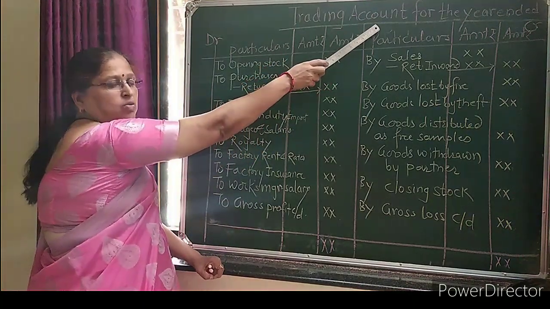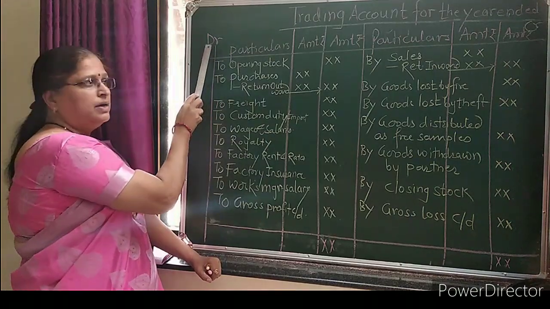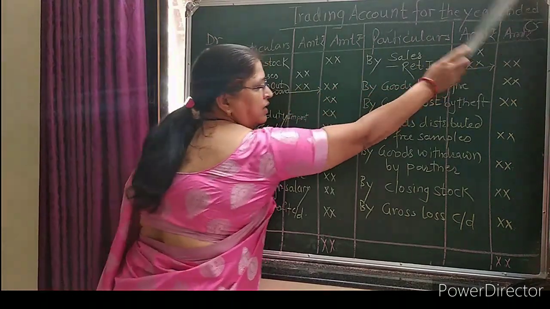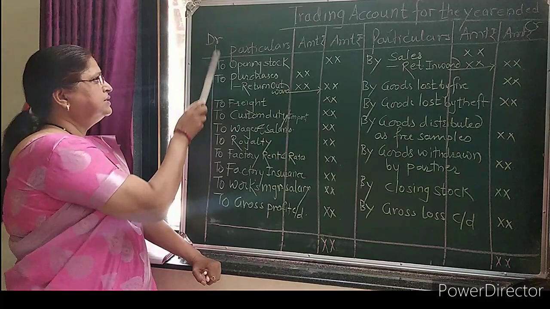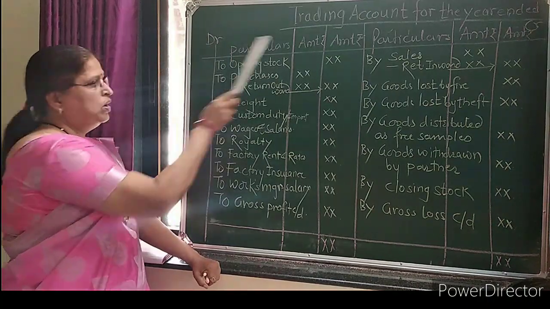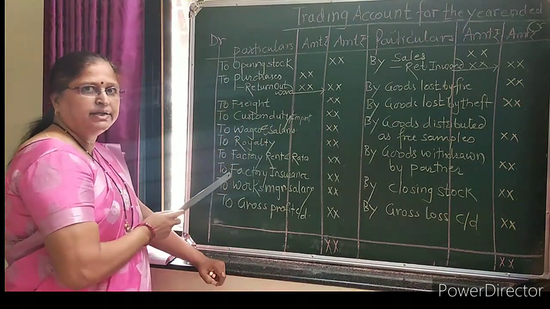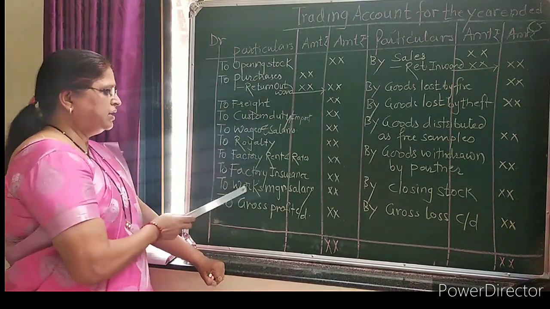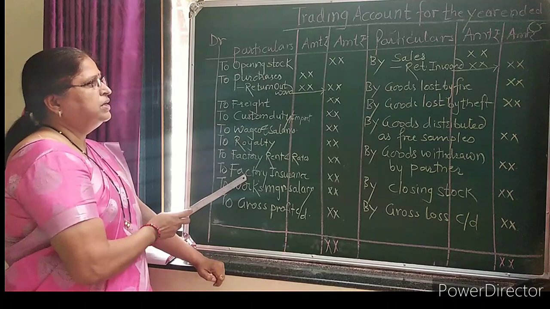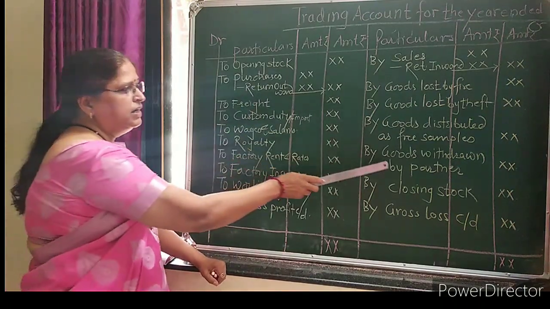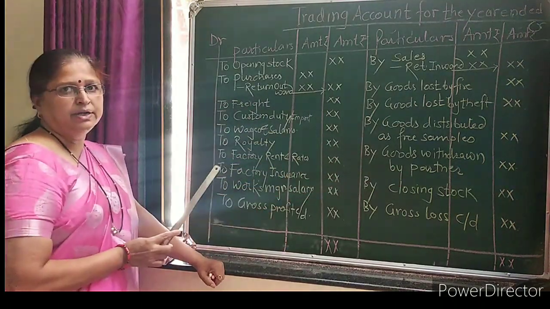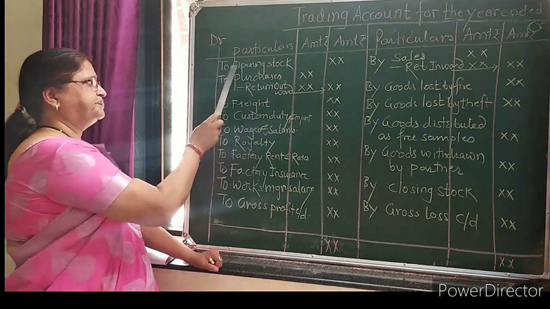As this is an account, it has two sides, debit side and credit side. The debit side starts with the word 'to' and the credit side starts with the word 'by'. Direct expenses are recorded on the debit side of the trading account and direct incomes are recorded on the credit side.